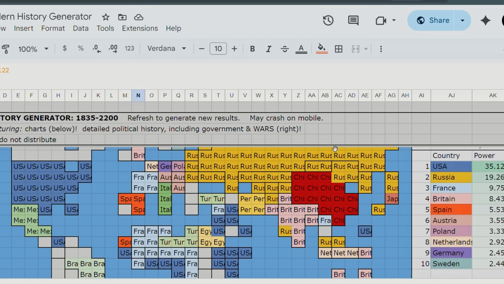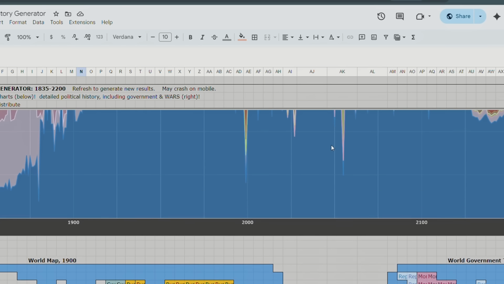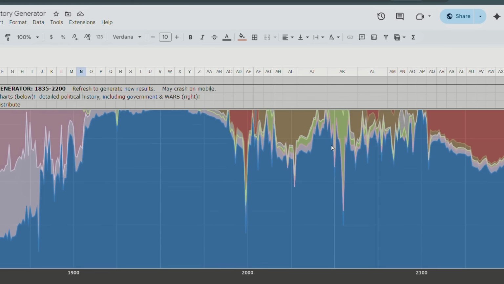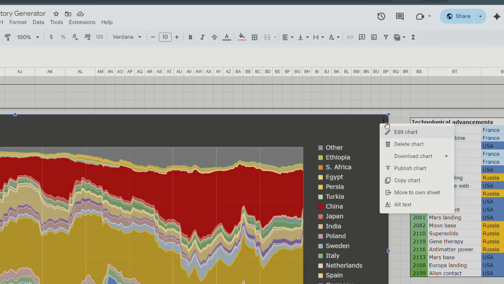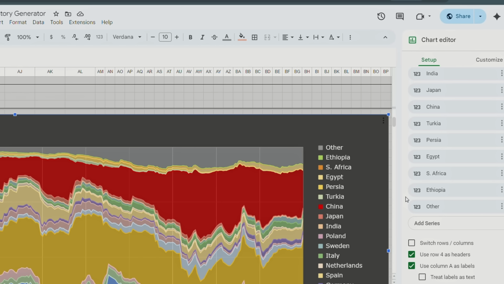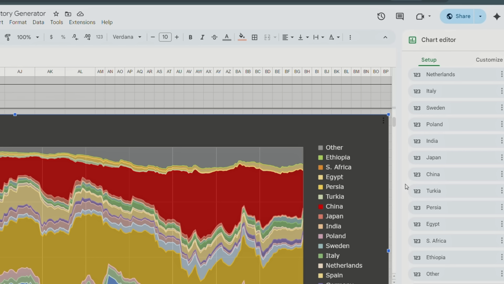And of course, because this is just Google Sheets, and I can edit it while you guys still have it, I might make updates over time to make it more realistic, to tweak some of the dials that go into this, to tweak some of the, of course, aesthetic stuff, so changing the color of Spain, for example. Let's change it with this graph too. Edit chart. And of course, you guys can make something like this yourself. Now, unfortunately, I'm not going to be able to let you guys edit this spreadsheet because someone could grief it, right? But maybe you could take inspiration from it. I wouldn't really mind, as long as you don't copy and paste the whole thing, right?